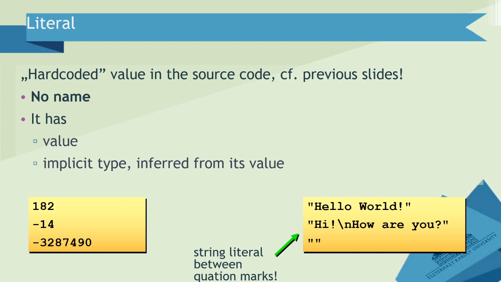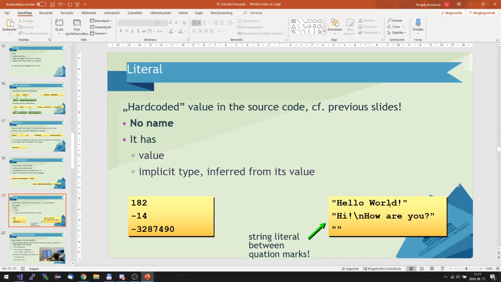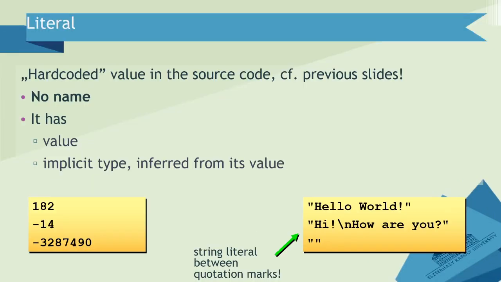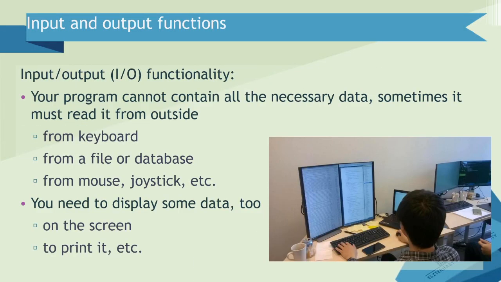I think I already mentioned this before. Literals are hard-coded values, even numbers or texts between quotation marks. Here is a typo again. Let me just fix it. Quotation mark. I guess this is the proper form.